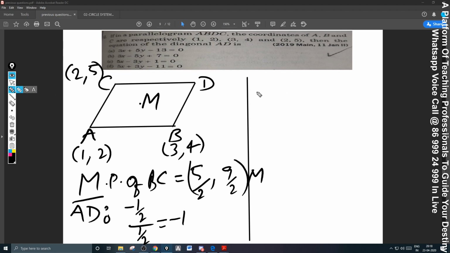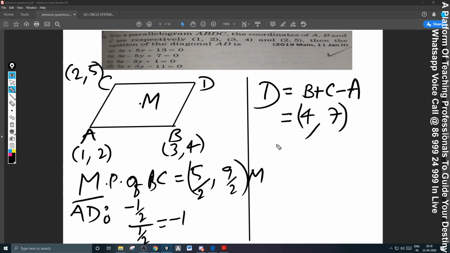For a square, rhombus, rectangle, and a parallelogram, D is nothing but the sum of the opposite extremities of the diagonals minus A. How do you get it? A plus D by 2 is equal to B plus C by 2. And hence you will get D is equal to B plus C minus A. I am doing it directly. 3 plus 2, 5 minus 1, 4. 4 plus 5, 9 minus 2, 7.